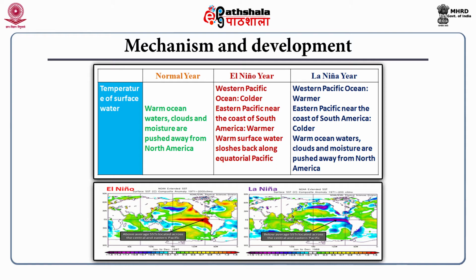In normal year, warm ocean water, clouds and moisture are pushed away from North American side. In El-Nino year, western Pacific Ocean is colder and eastern Pacific near the coast of South America remains warmer. Warm surface water flows back along the equatorial Pacific. In a La Nina year, western Pacific Ocean remains warmer, whereas the eastern Pacific near the coast of South America is colder. Warm ocean waters, clouds and moisture are pushed away from the North American side.